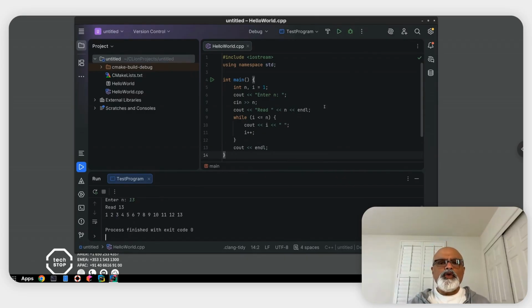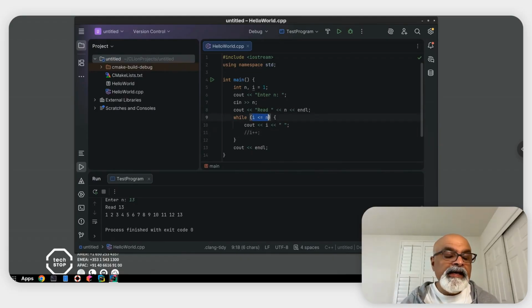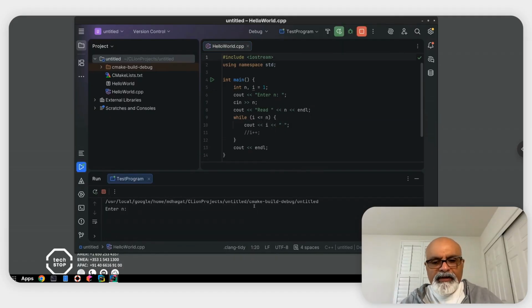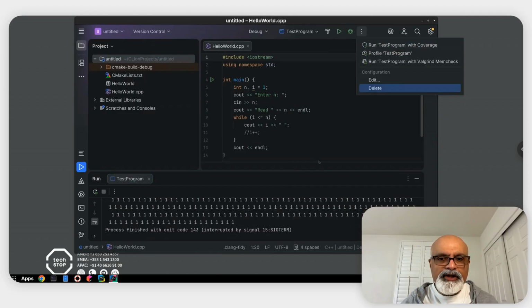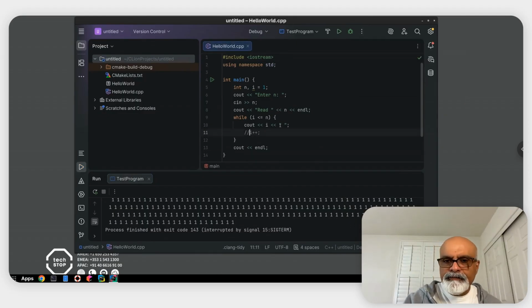Now, what could you do to the program to make it go into an infinite loop? We've said that something must change in the while loop to bring it closer to termination, to actually terminate the loop. If we comment out the incrementing, this conditional may never become false. Let's actually try this out. Even if you enter 5, it's just going to stay at 1, and we'll keep on looping over the 1. We'll have to stop it explicitly and terminate it.